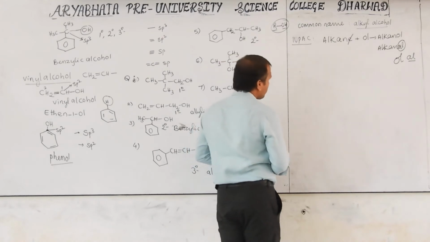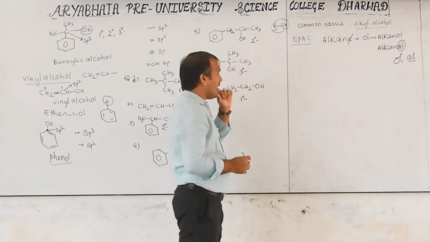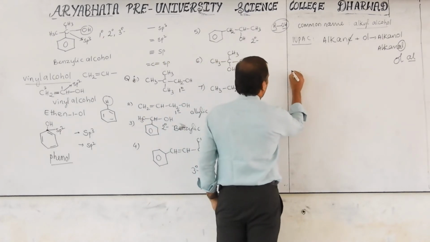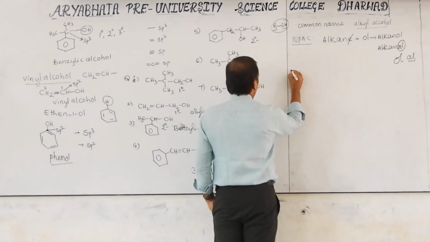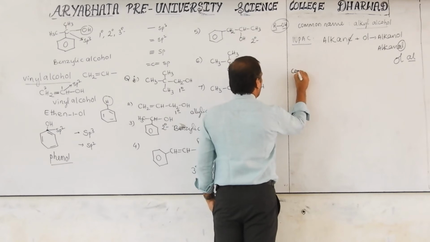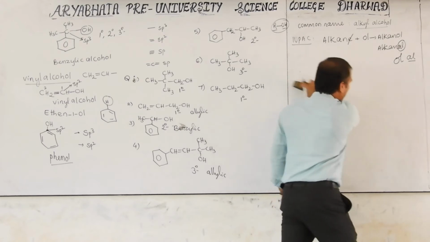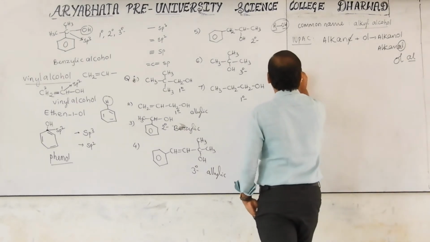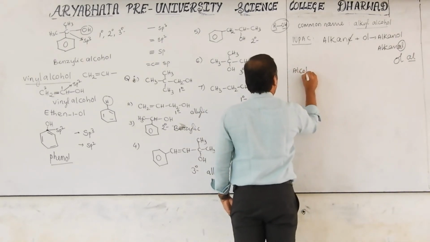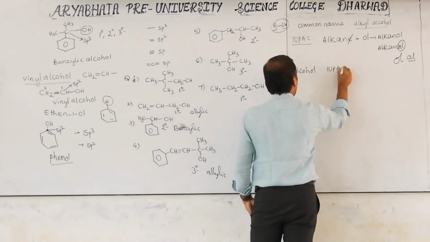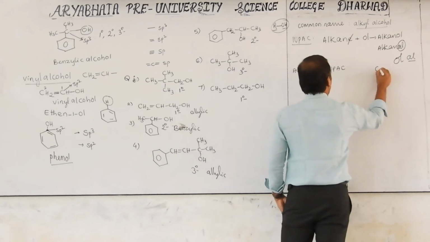Okay. So now we have the sequence of numbers of compounds. In that, I will write here compound or alcohol. First the IUPAC name, next the common name.